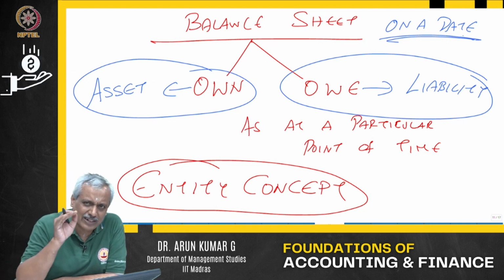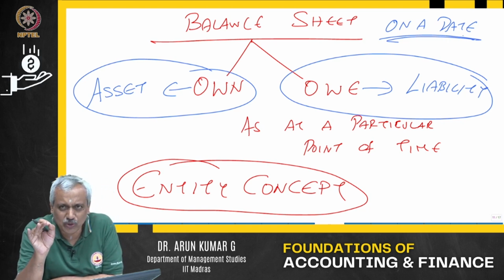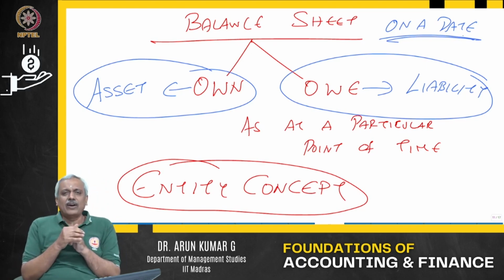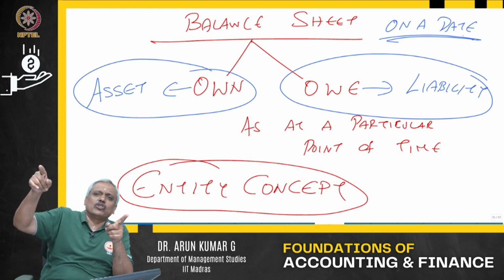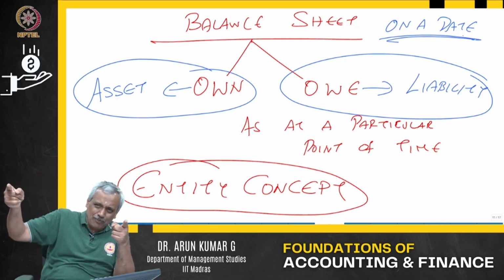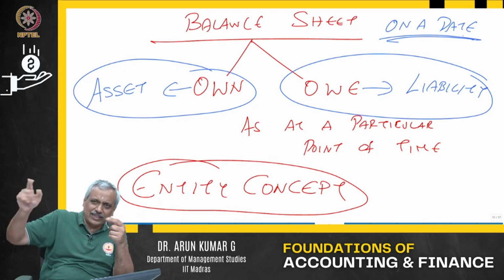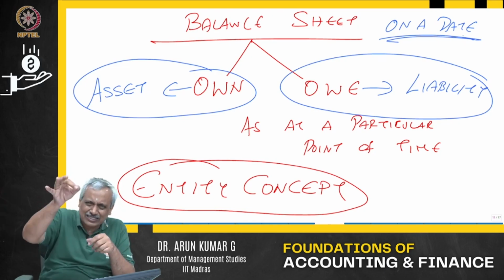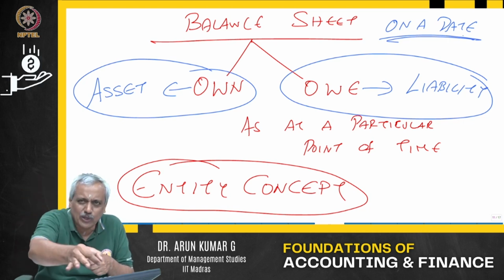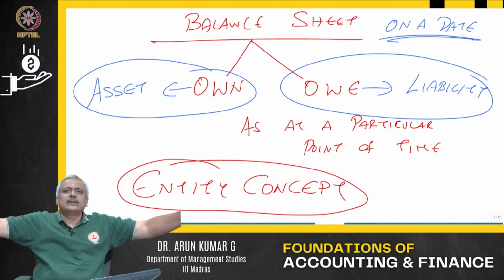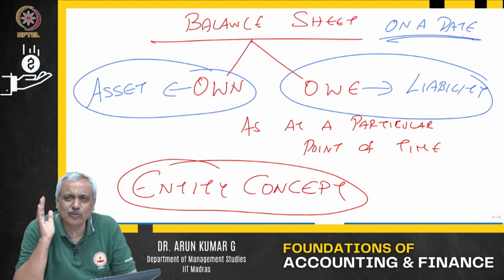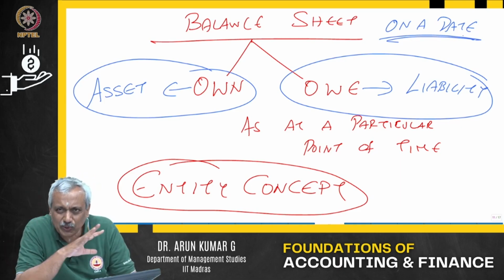They will say profit and loss for the financial year 22-23, balance sheet as of 31st of March 2023. Please note, there are two different things out there. Profit and loss statement for the financial year 22-23. That means it is for the entire time period of 1st April 22 to 31st of March 23. Balance sheet as of 31st of March 2023. That means on 31st of March 2023, this is the position of what you own and what you owe. That's it. 31st of March 2023 means at the end of the day, at the end of the normal working period, this is what you own and this is what you owe. And that is what it is.